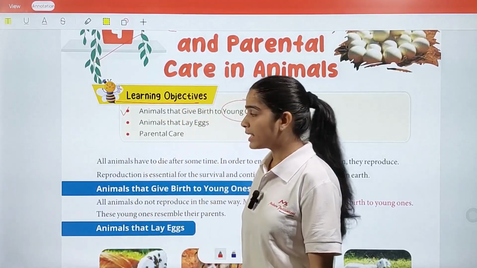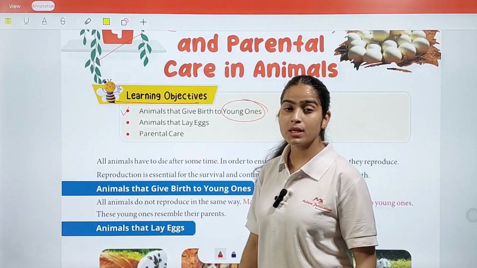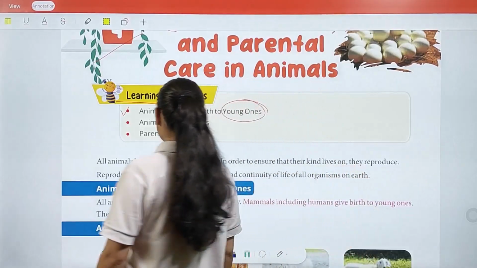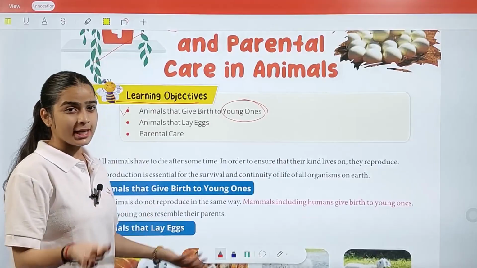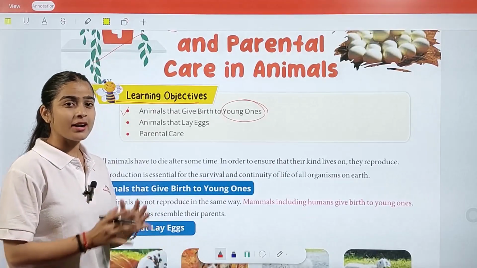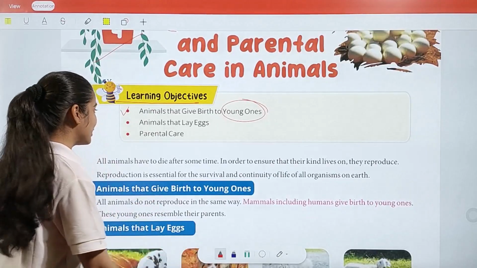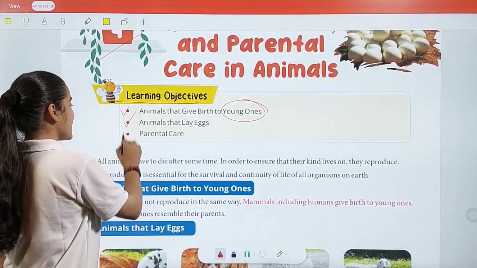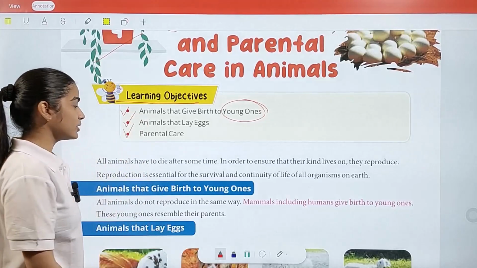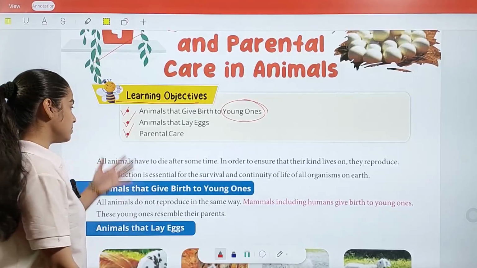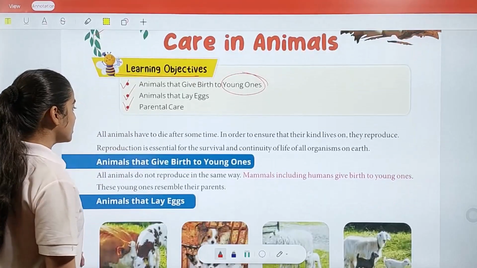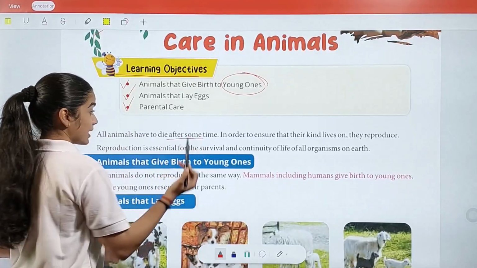Those who do not lay eggs give birth to young ones, as human beings do, because when you are born you are not in any kind of egg. Next, animals that lay eggs, and the last is parental care.